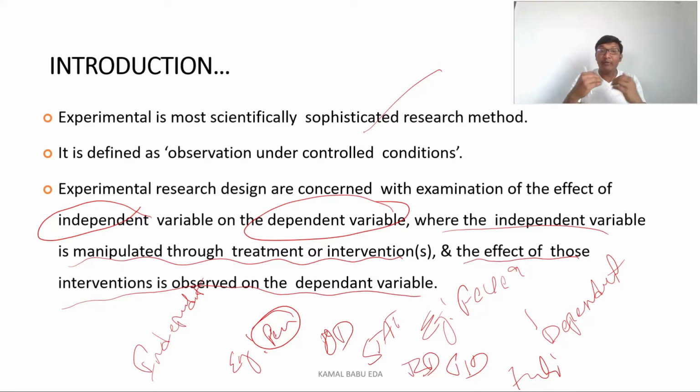So we are able to manipulate the treatment. We can change the treatment accordingly. So we'll see the effect of treatment on the patient to subside that fever. So here the fever is the dependent variable and the independent variable is the treatment. Hope you are fine with this explanation of what is dependent variable and what is independent variable. If you have queries, you can drop them in the comment box, or you can contact me through WhatsApp. I will explain you personally if you need it.